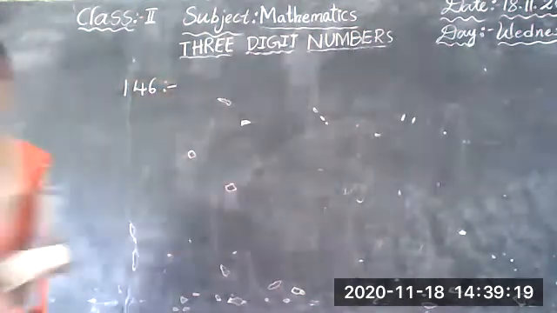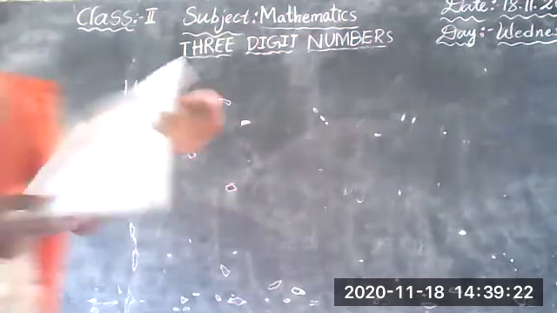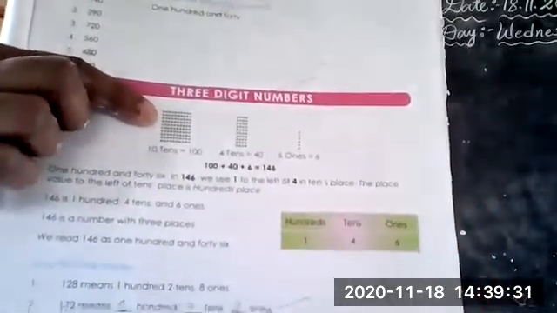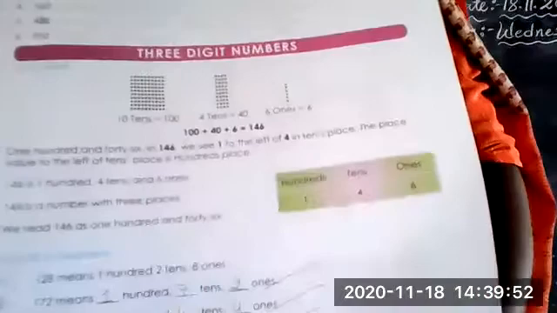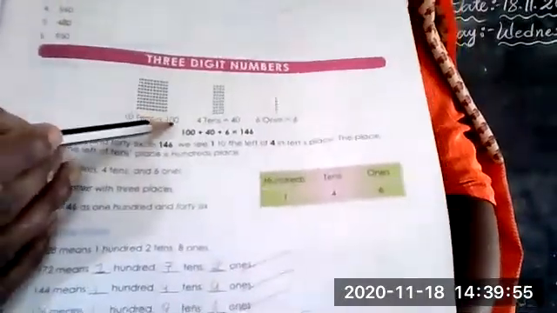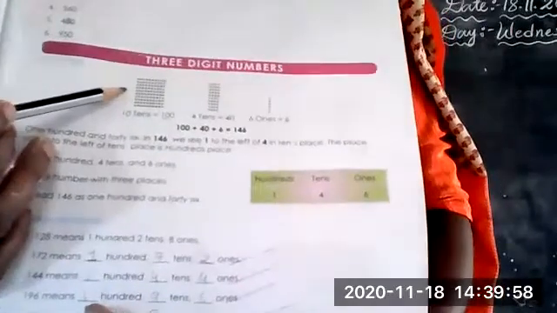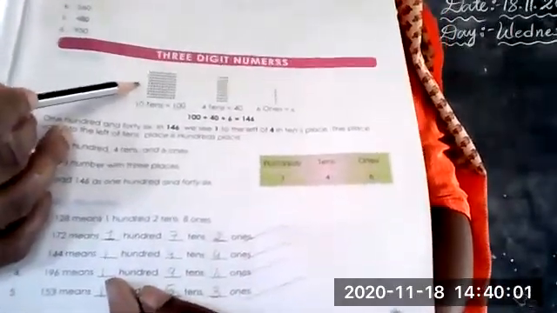One hundred and 46. See, this is in the textbook, 146. In the first box, how many digits are there, children? Yesterday we learned, no? 10 rows, 10 columns. So this box contains how many? 100. Do you know very well? Very good. See here, 100 dots. How many dots are in this box? 100 dots. Very good.